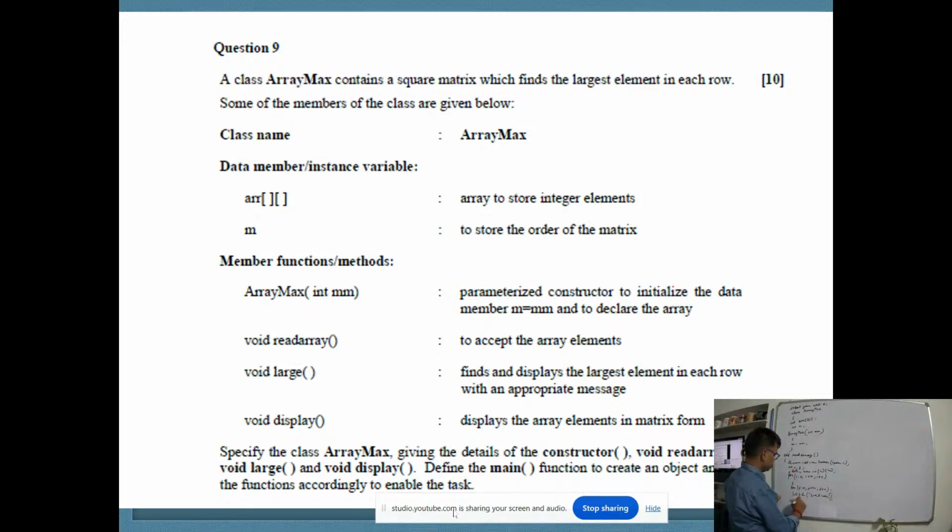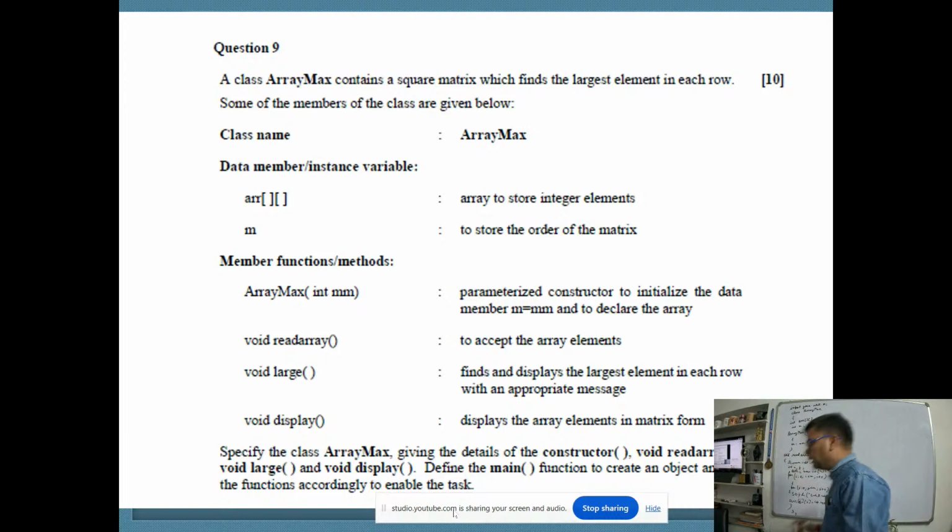AR[i][j] equal to input.nextInt. So this was the input method done, right? I equal to 0, j equal to 0, right? And we close the method. So this was read array.